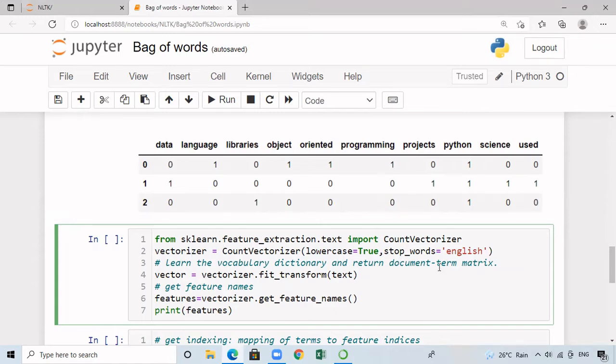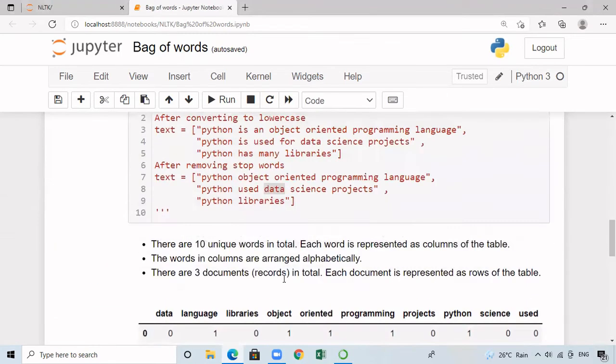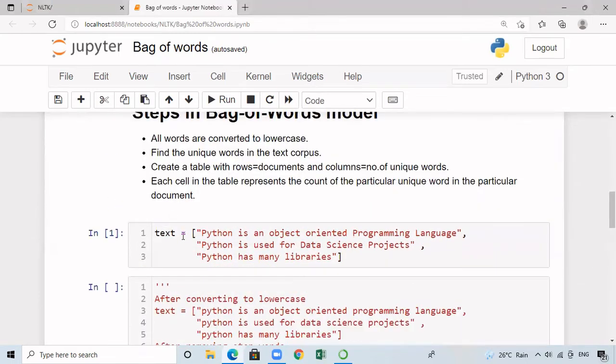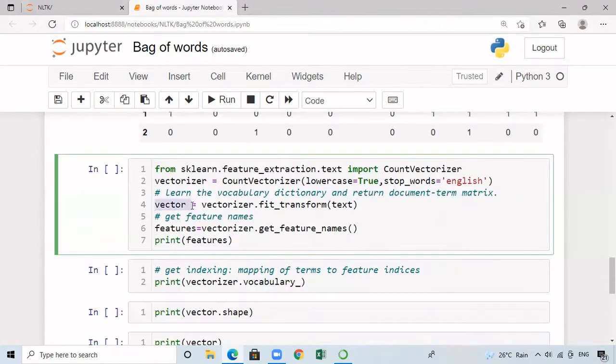Then I need to create the document term matrix. This matrix is called a document term matrix because the rows in the matrix correspond to documents and the columns correspond to terms. This we are going to create. For that, we're going to call the method fit_transform with the help of this vectorizer object by passing the text corpus. So here our text corpus is nothing but this text. Now the object vector is going to have the vocabulary dictionary.